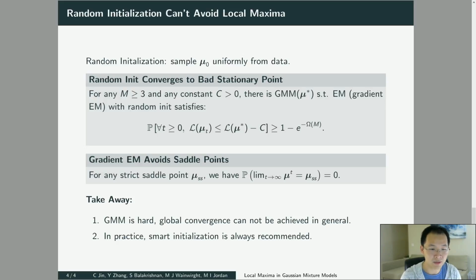So the main takeaway of our paper is twofold. The first one is that the Gaussian mixture model is hard, in the sense that we should not hope to achieve any global convergence results for local search algorithms in general. The second thing is, in practice, we always recommend using a smart initialization algorithm like k-means++ or some other strategy.